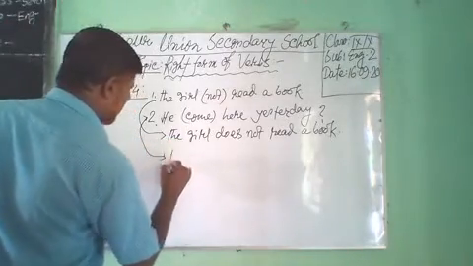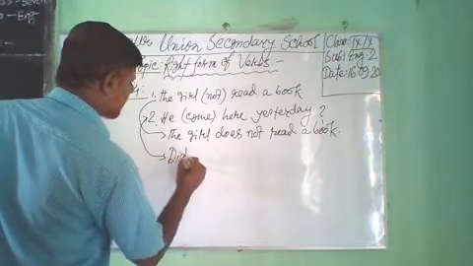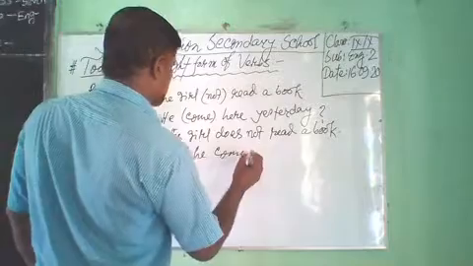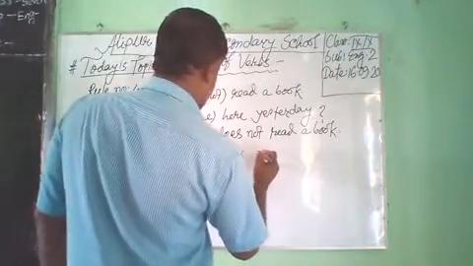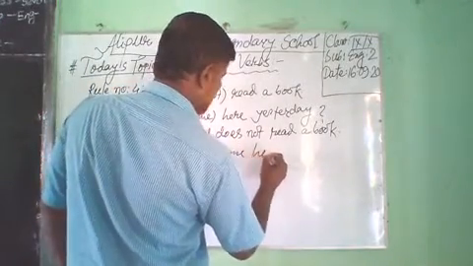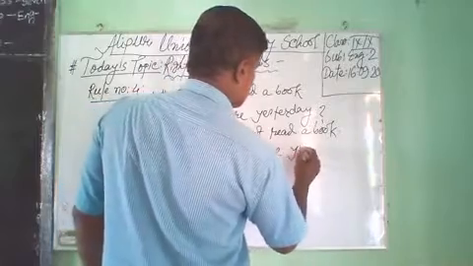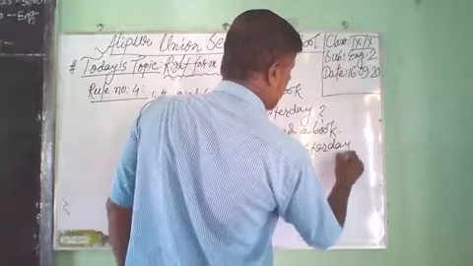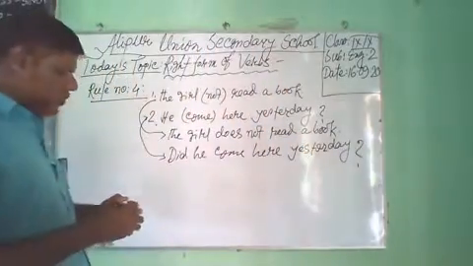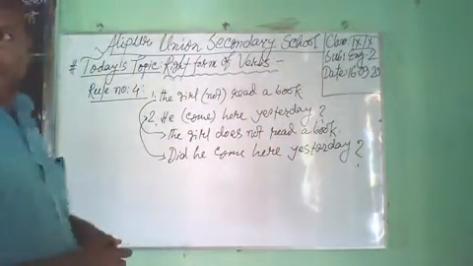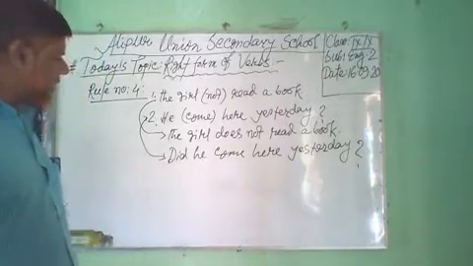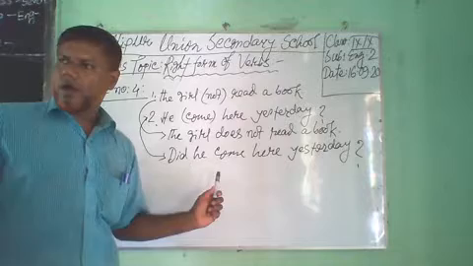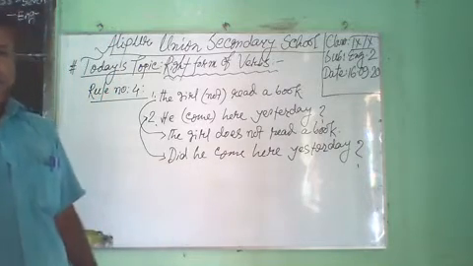Did he come here yesterday? Dear student, it is an interrogative sentence, so we can use it before the subject. Have you understood?